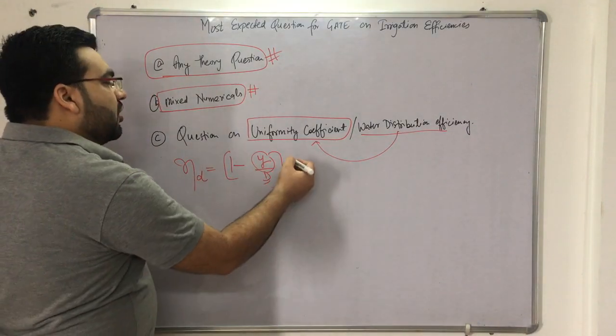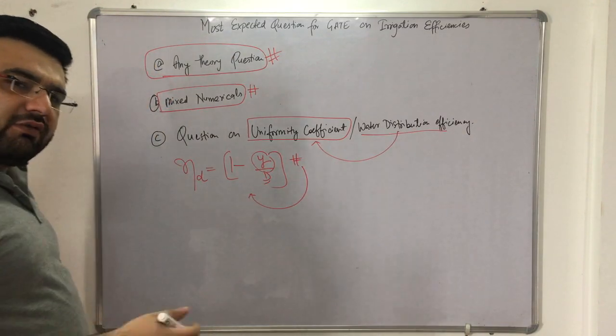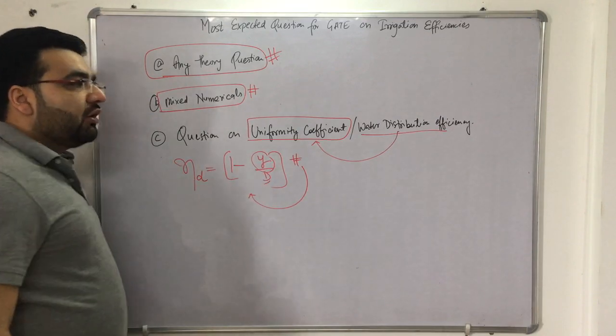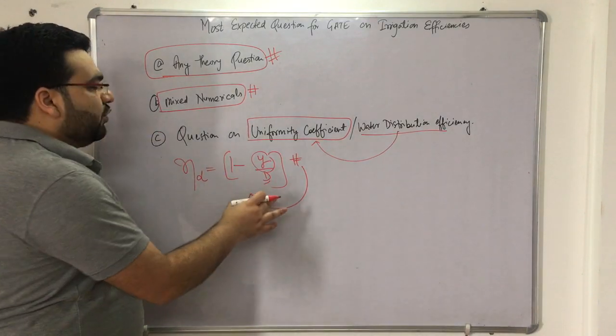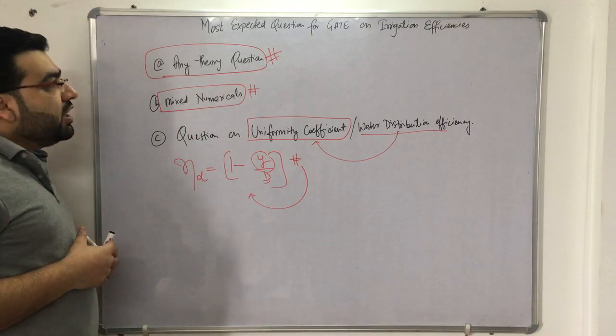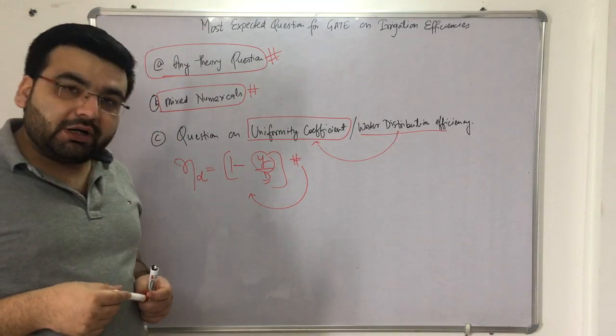So I would recommend you to solve 2 or 3 numericals. Somehow find some numericals from the internet or from anywhere and solve 2 or 3 numericals based on this, that is the uniformity coefficient. You will be able to answer any question which comes on this topic. Okay, so now let's move forward to the next topic and understand further the irrigation engineering part. Thank you.